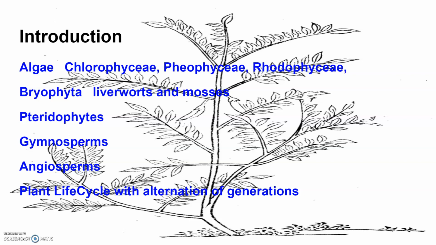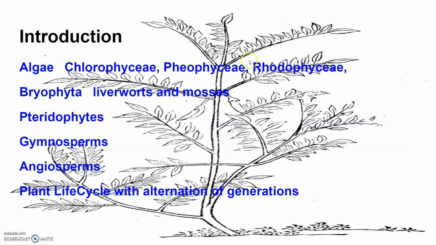Now the natural system of classification developed, which was based on the natural affinities among organisms, and not only the external features but also the internal features. Later, at present, we have a phylogenetic classification system which is based on evolutionary relationship. Numerical taxonomy is now easily carried out by using computers on the basis of all observable characteristics. Cytotaxonomy is based on cytological information like chromosome number and behavior, and chemotaxonomy uses the chemical constituents of plants to resolve confusions, and that is also used by taxonomists these days.